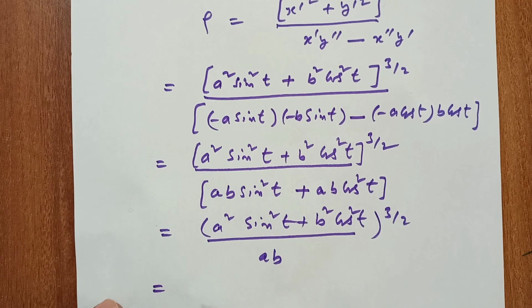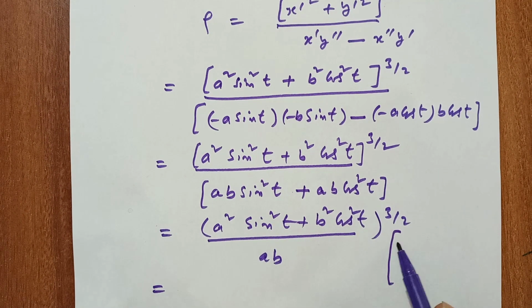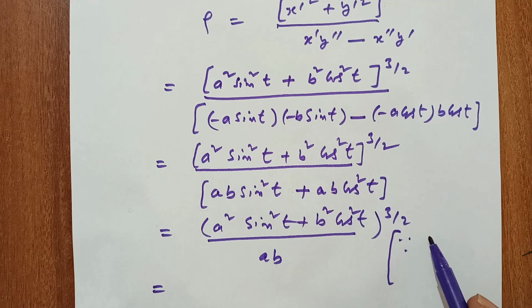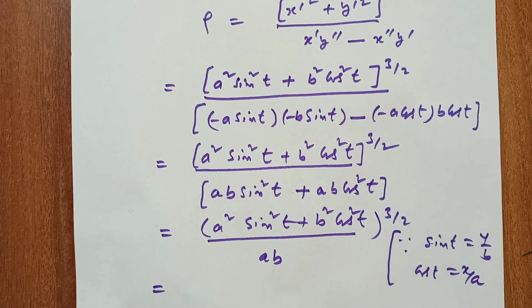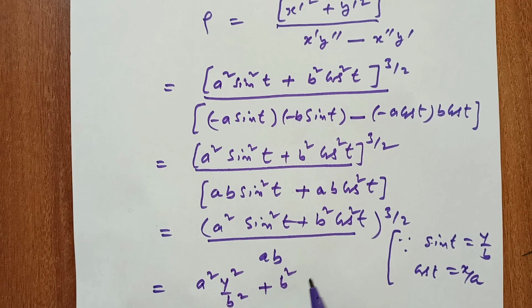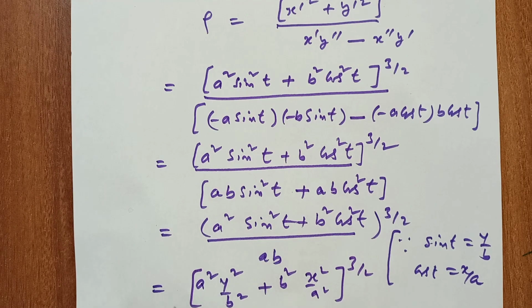Since sin t is equal to y upon b and cos t is equal to x upon a, this becomes (a square y square upon b square plus b square x square upon a square) power 3 by 2 upon ab.